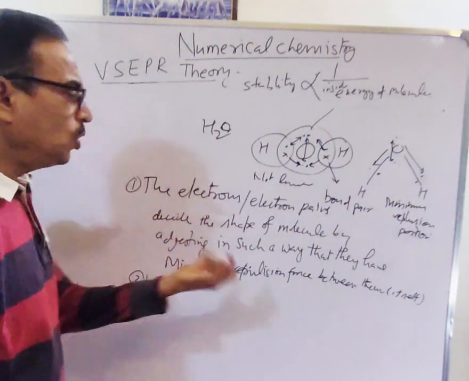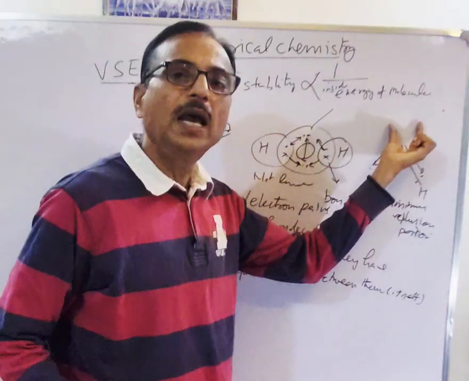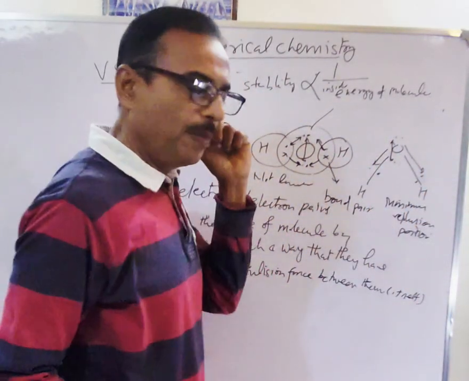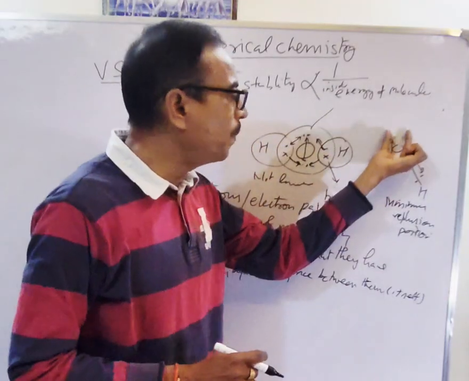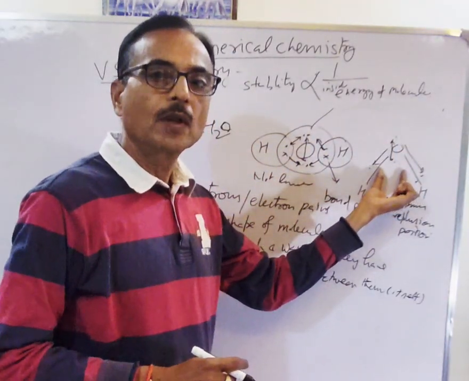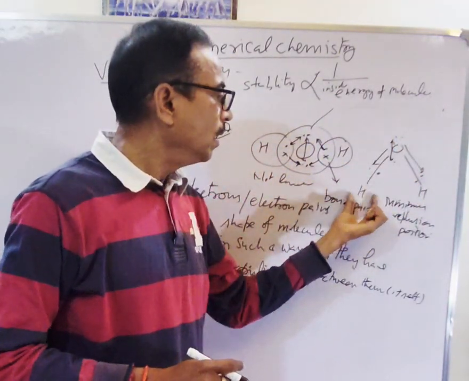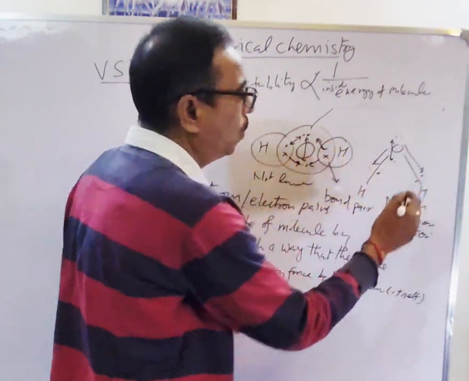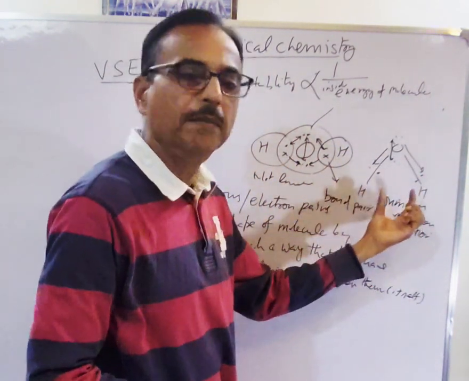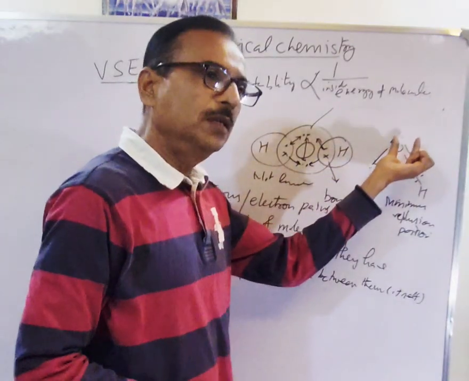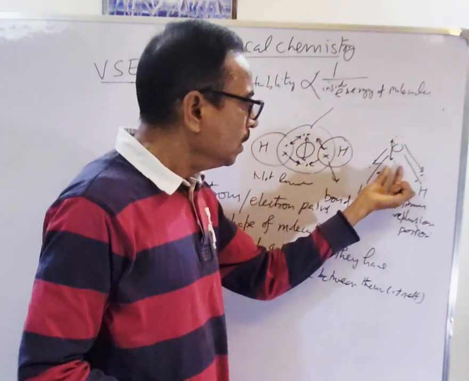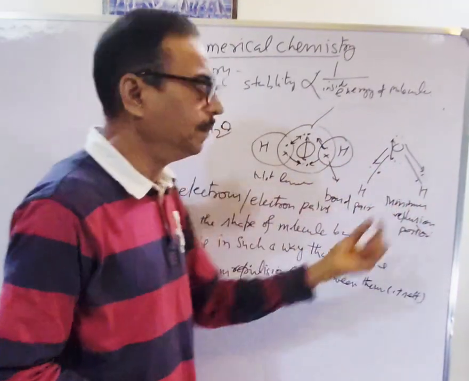Second, for better understanding, you can say a lone pair behaves as an atom. So here there are 4 atoms, 1, 2, 3, 4. So the shape will be tetrahedral type. This electron pair repels this, giving the V shape.